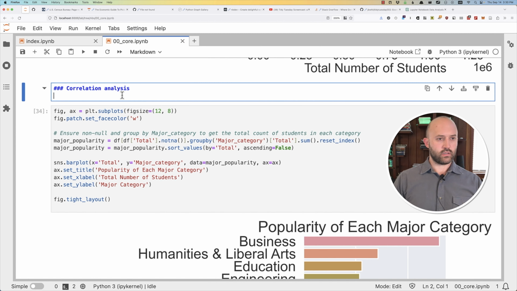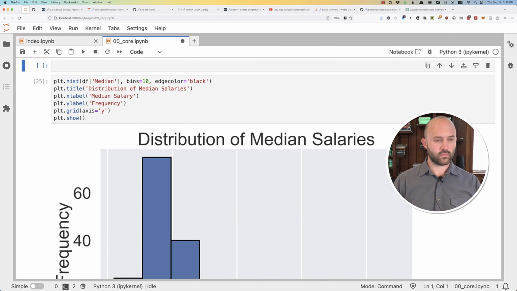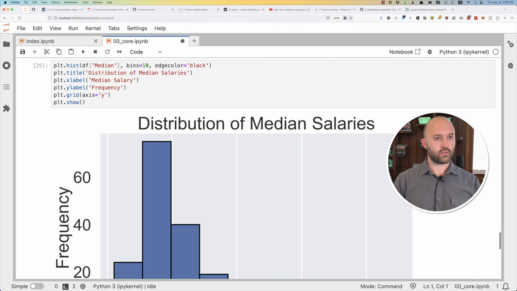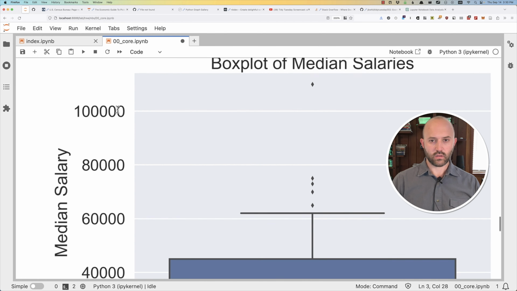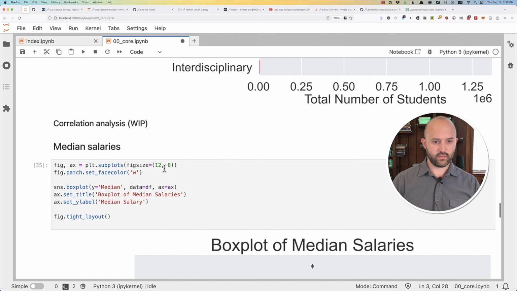Correlation analysis, let's call this work in progress. And what we want here is median salaries. Median salaries. Okay, fair enough.